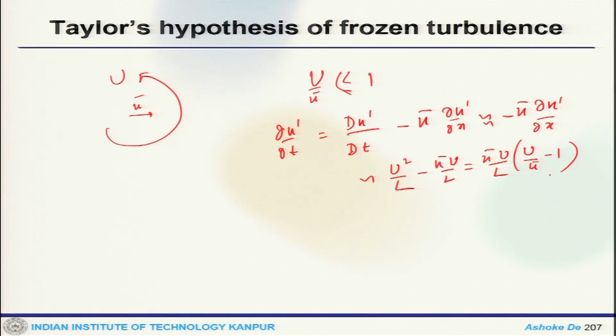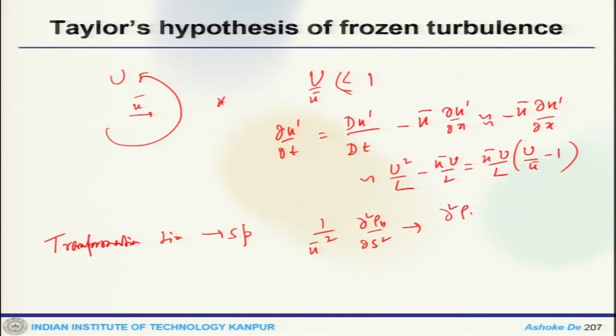So, in other words, one can think that the eddy is quickly advected by the mean flow. So, this is the measurement location where we look, such that the eddy does not have time to change. So, the implication is that the measured time series is in fact a spatial series. So, the transformation from time to space: 1 by u prime square del 2 rho 1 1 by del s 2 will get you del 2 R 1 1 by del r 2, and omega by u bar tends to k.